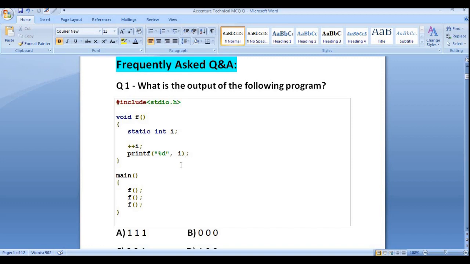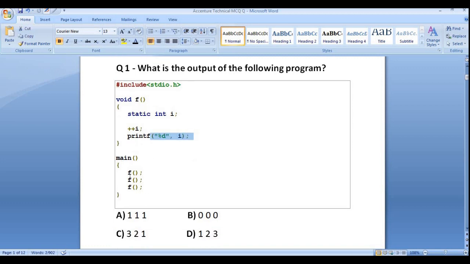So now let's discuss the solution. This is a C programming question with include stdio.h, etc. void f is the function. Inside this function we have declared a local variable, static integer i. As we have not initialized the value of i, by default it will be 0. We need to print the value of i, and we are calling this function f three times: first, second and third time. So what will be the output?